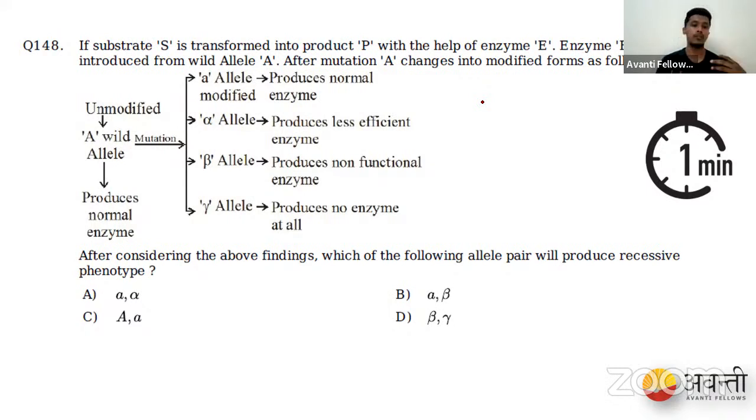Even ants help in pollination. Many of the other bees also help in pollination. So they don't stick to one specific pollinator. Yes, they do modify their flowers to attract whichever bees are high in number in that particular ecosystem, but not for one specific species alone. It goes on modifying so that it increases its chances, but not exactly for one particular pollinator. All right. If you're not satisfied with it, I can send you the explanation by the end of the class and put it in the group. Is that fine?